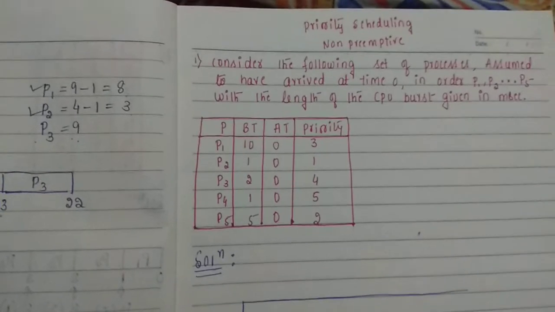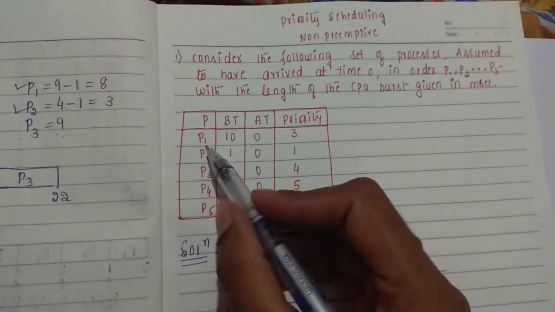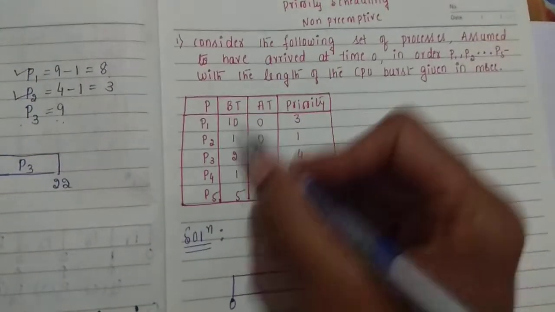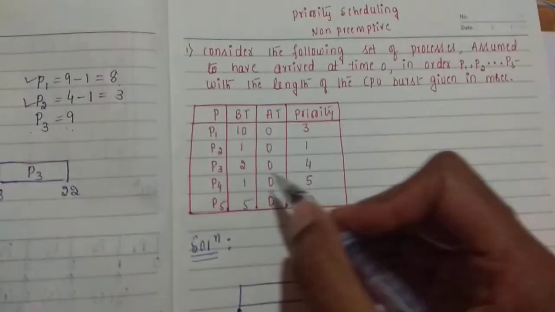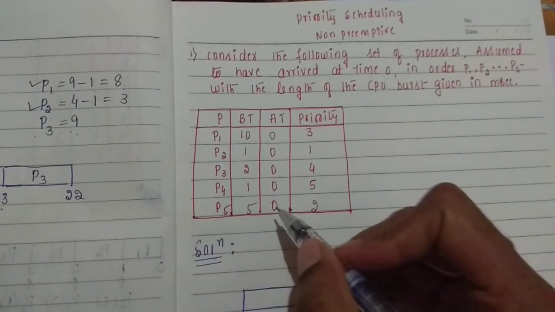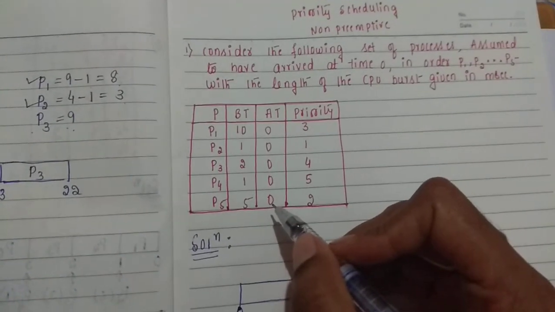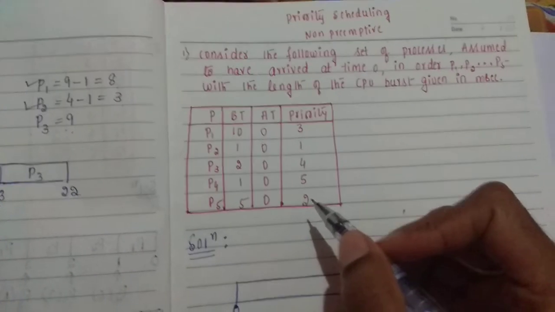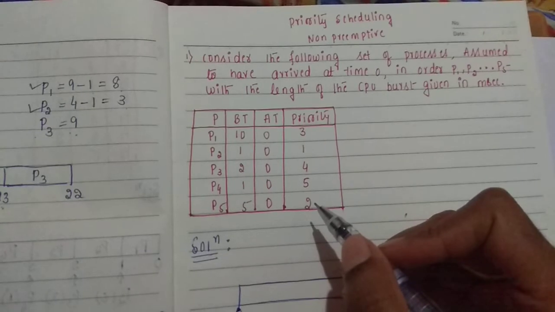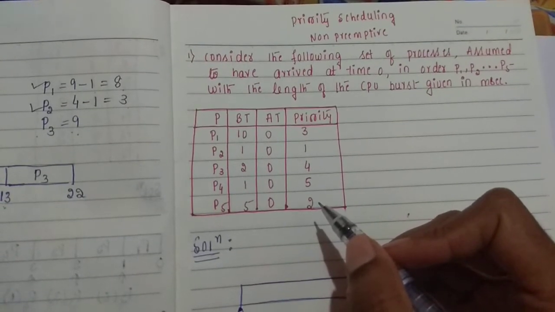At 0 milliseconds, as usual, you have got a process P1. Observe that all the processes arrived at 0 milliseconds only, and now we need to observe the priority. In the previous problem we observed the burst time, so the process having the least burst time was considered.